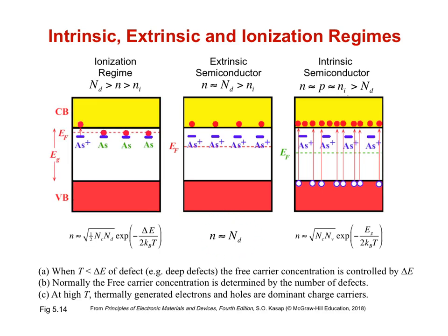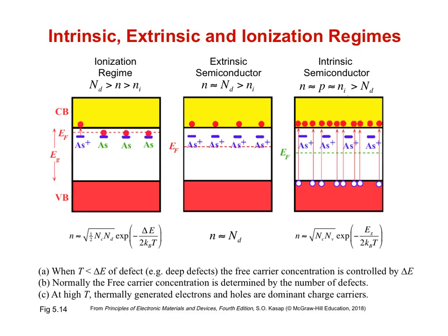If we were to reduce the temperature such that kT is less than the defect energy, we would enter the ionization regime. In this regime, many of the defects are not ionized, trapping their carriers such that the carriers are not in the mobile conduction or valence bands.